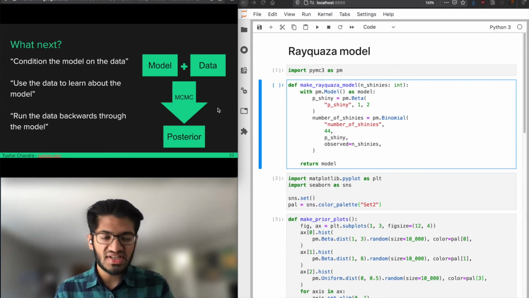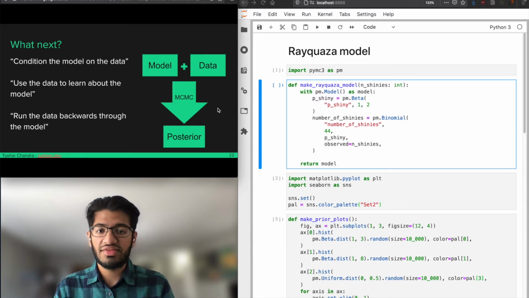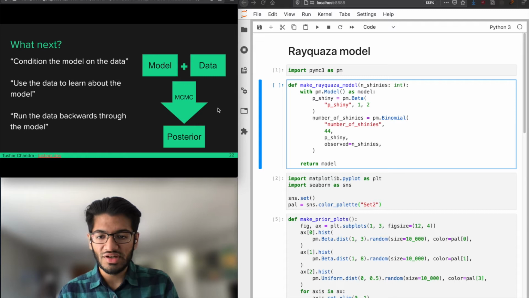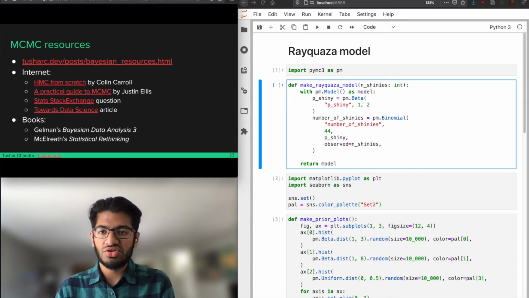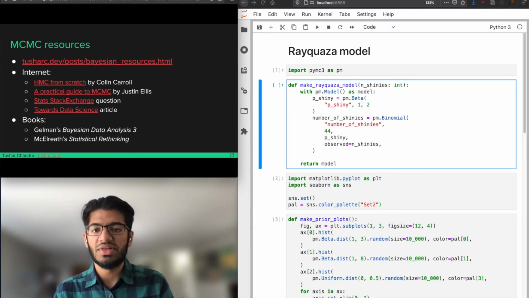I also want to say that if you don't actually know what MCMC is coming into this talk, I don't expect that 30-second explanation to make sense for you. But there's a lot of great resources out there on the web. I cataloged a bunch on my website, tusharc.dev/posts/Bayesian_resources.html. I have 4 links in this article, and there's 2 books, Andrew Gelman's Bayesian Data Analysis 3 and Richard McElreath's Statistical Rethinking, that are all excellent resources for learning about Bayesian inference and MCMC.